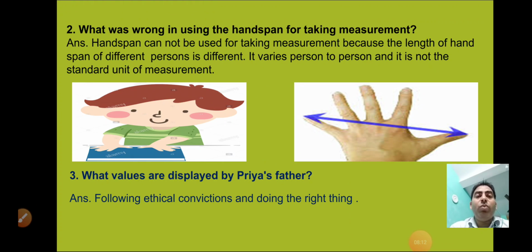Now, question number 2 about Priya. What was wrong in using the hand span for taking the measurement? Priya's grandfather was measuring with the hand span. Then what was the problem with the hand span? First of all, what is a hand span? Hand span is the length from the tip of your thumb to the tip of your little finger. That is the hand span.